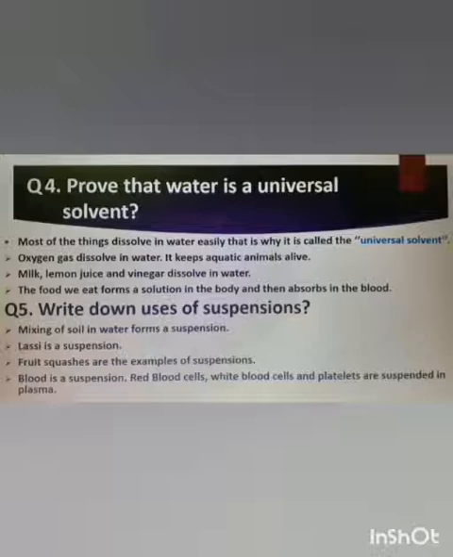Next question. Write down the uses of suspension. Mixing of soil in water forms a suspension. Lassi is a suspension. Fruit squashes are examples of suspension. Blood is a suspension. Red blood cells, white blood cells, and platelets are suspended in the plasma.